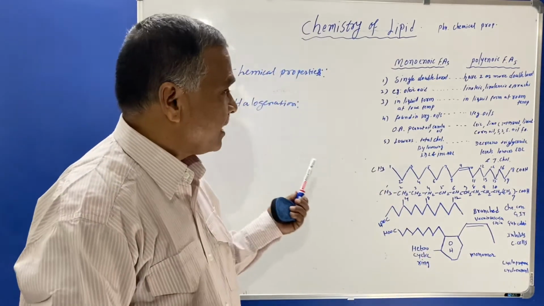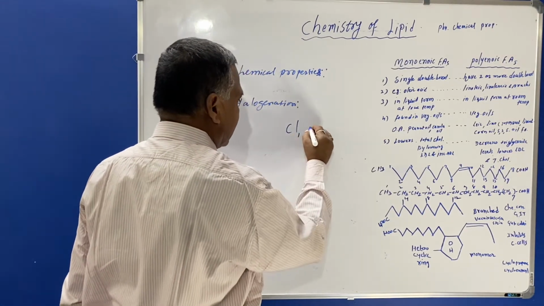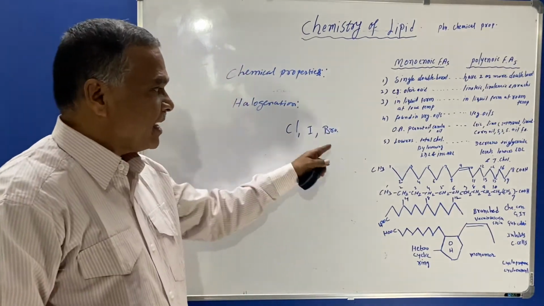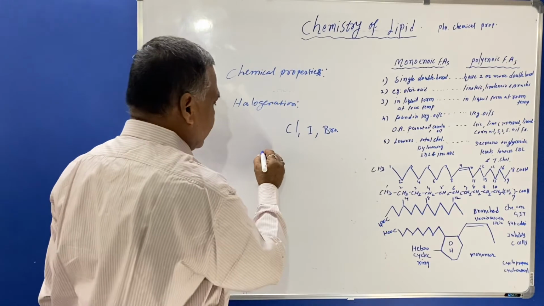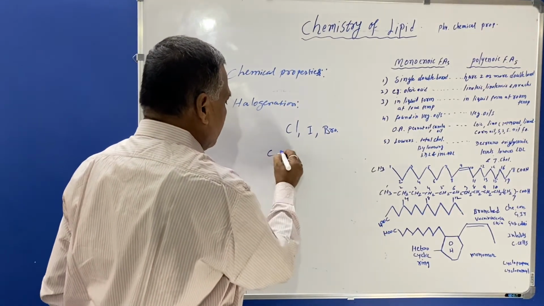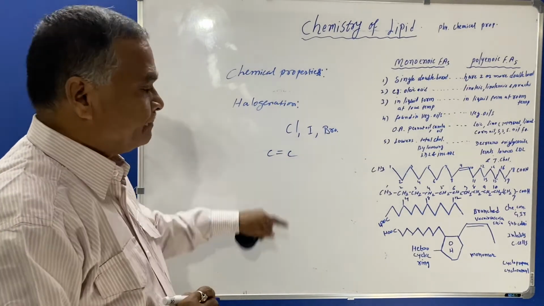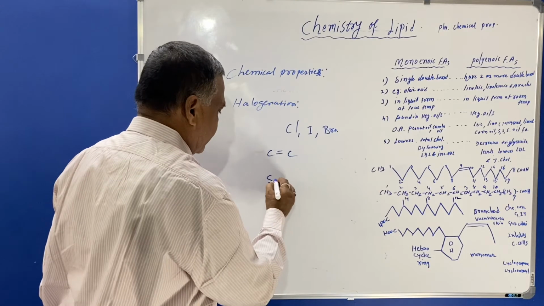So you must know that halogens like chlorine, iodine, bromine are the ones accepted. Two halogens are accepted by the double bond of unsaturated fatty acids, and they will form the saturated fatty acid.